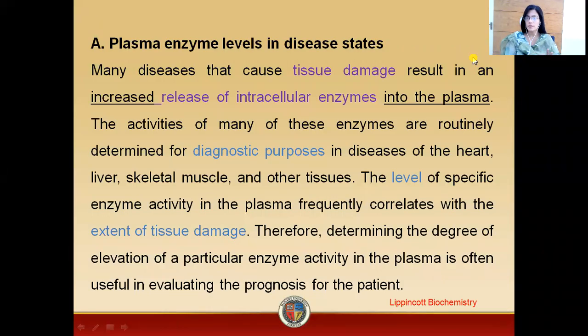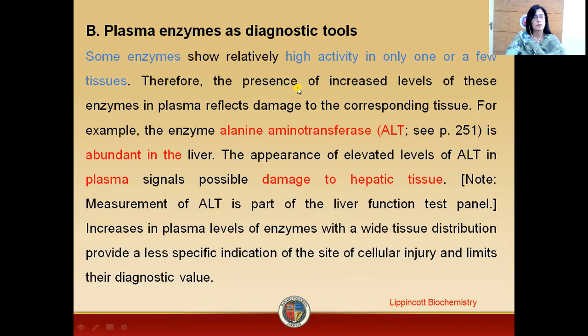Now students, in today's lecture, we are going to discuss the clinical significance of enzymes in the diagnosis of certain diseases. Plasma enzyme levels in disease states usually increase. Whenever there is tissue damage, intracellular enzymes are released into the plasma. This level can be used in the diagnosis of diseases, and it can also be used to determine the extent of tissue damage as well. So, we can conclude that plasma enzymes are a diagnostic tool.